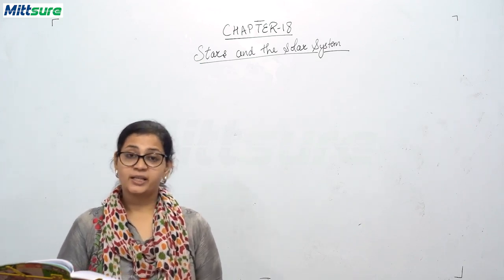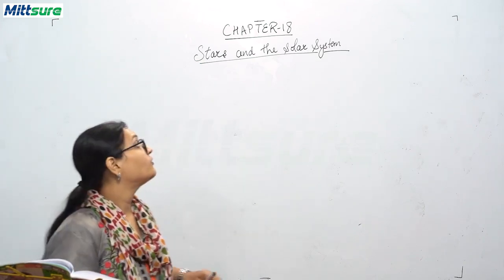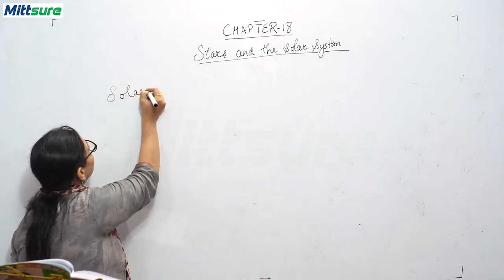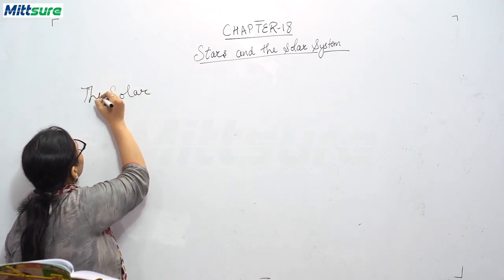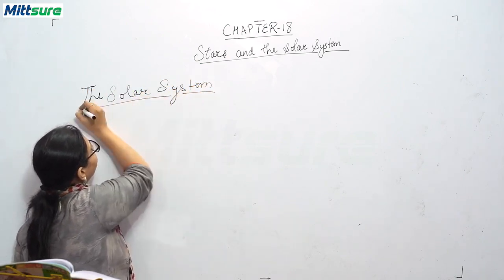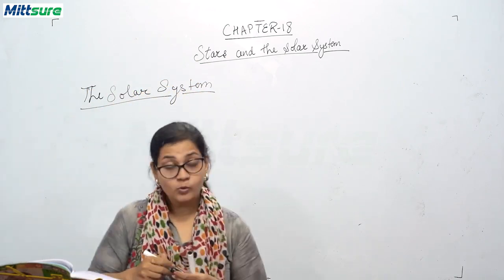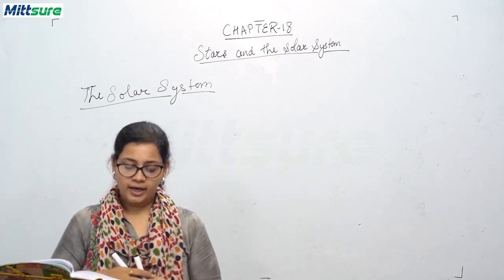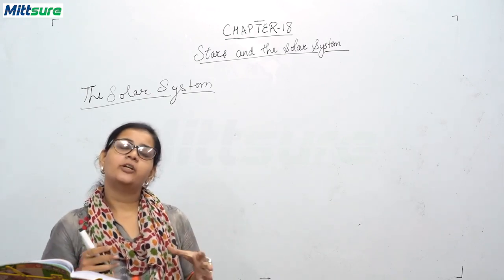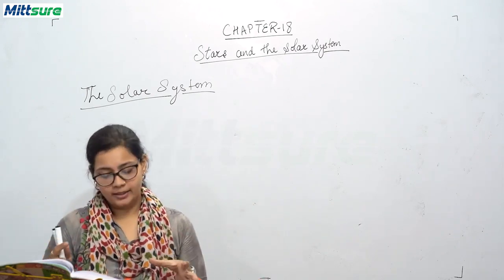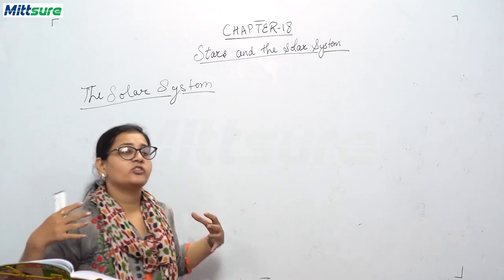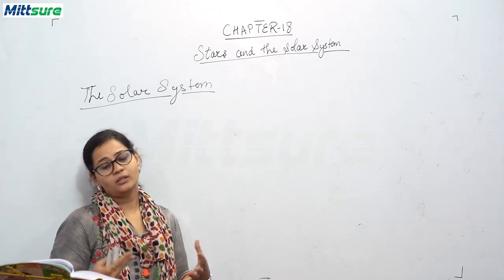Now students, we will be studying the next topic of this chapter, that is the solar system. We have discussed stars, now we will be discussing the solar system. Okay. Do you know what the solar system is? The solar system is the family of the sun. It comprises the sun along with its 8 planets, moons, comets, asteroids, all of which revolve around the sun.